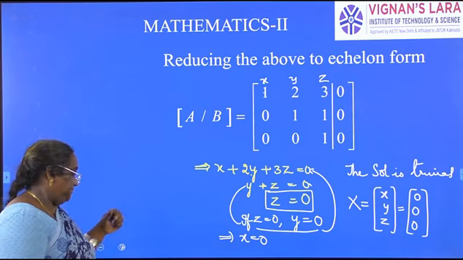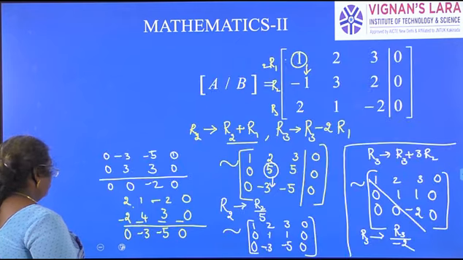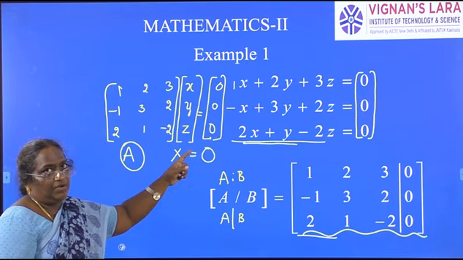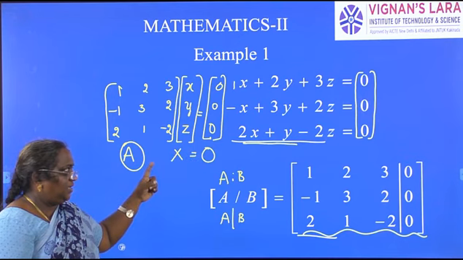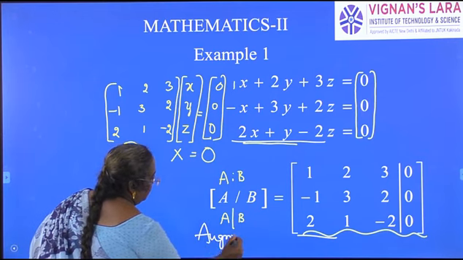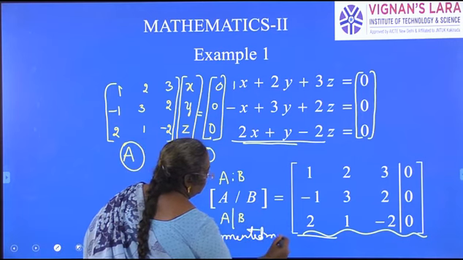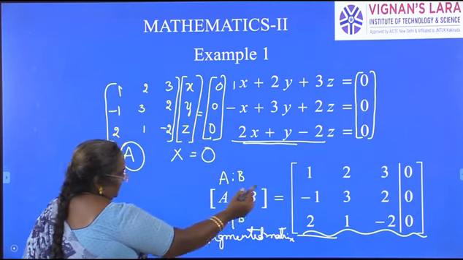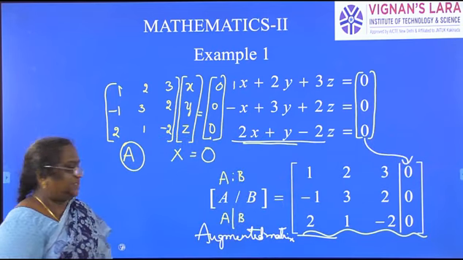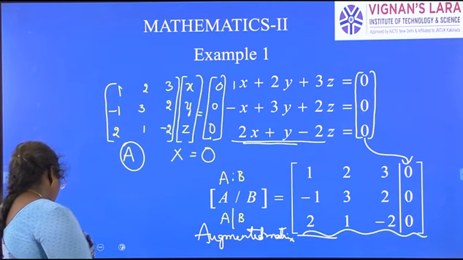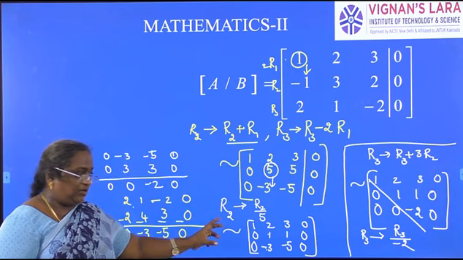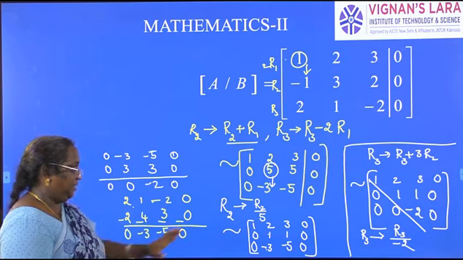Let us recollect once again what we have done. From the given system of equations, we have written it in matrix form. After writing it in matrix form, we considered the augmented matrix. What is an augmented matrix? We are adding to matrix A the matrix B. That's all. Now the augmented matrix, with row operations, is converted into echelon form.